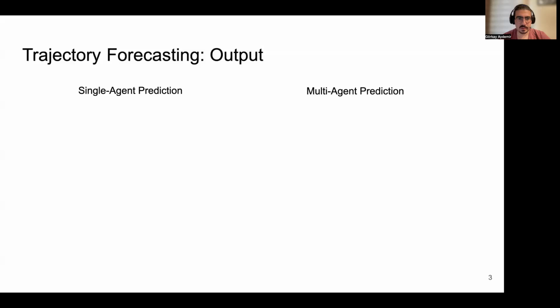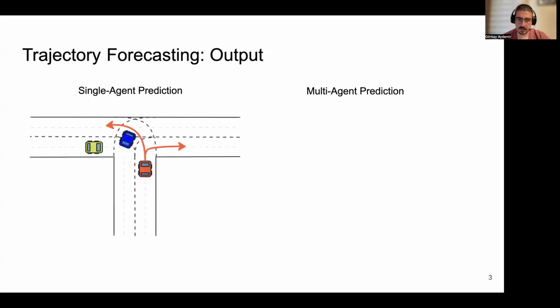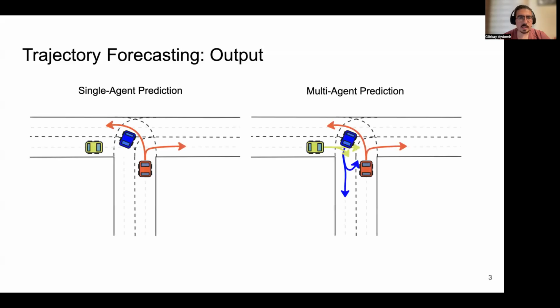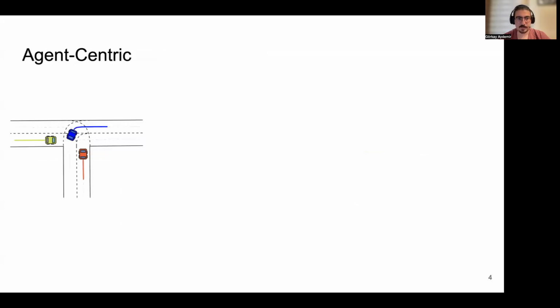In single agent prediction, our goal is to predict future locations of a selected agent, called the focal agent. On the other hand, in multi-agent prediction, the goal is to predict future of all agents. Multi-agent prediction is a more realistic approach because we need to consider all vehicles while planning for the future trajectory in autonomous driving. In this work, we focus on multi-agent prediction.